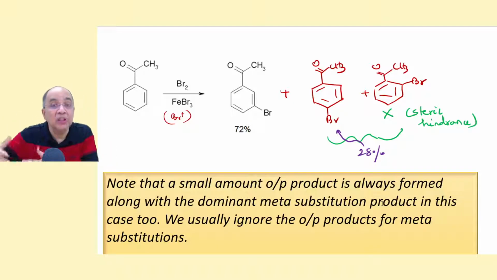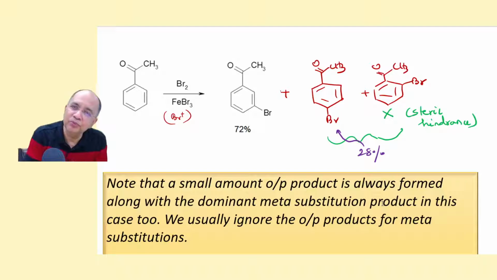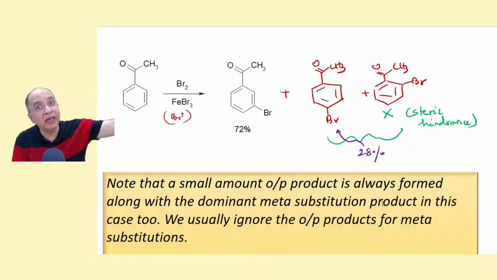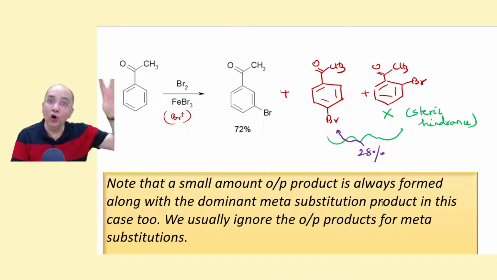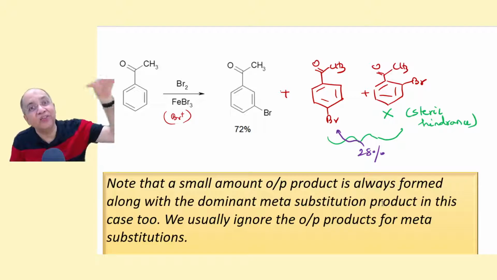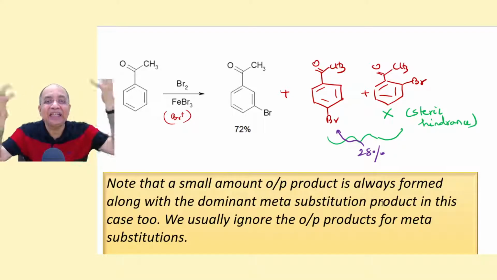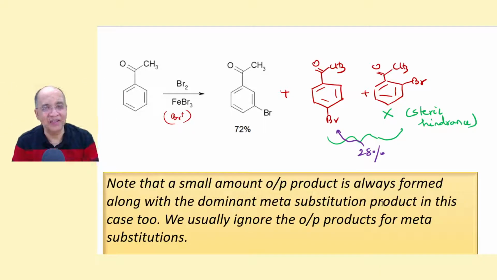They reduce the electron density from the benzene ring and slow down the SEAr reaction. All ortho-para directors, electron donating groups, except the halo group, are activators. They increase the rate of SEAr.